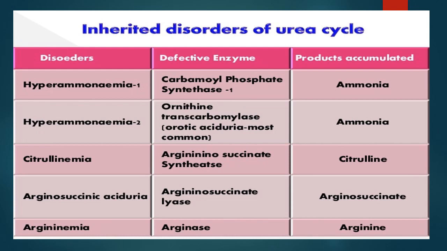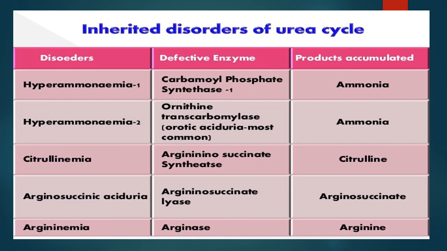These are the inherited disorders of the urea cycle. There are five disorders: hyperammonemia type 1, hyperammonemia type 2, citrullinemia, argininosuccinic aciduria, and argininemia. In the first disorder, hyperammonemia type 1 is caused by a defect in the carbamoyl phosphate synthetase I enzyme, and due to this defect, ammonia accumulates. The second disorder, hyperammonemia type 2, is caused by an ornithine transcarbamylase enzyme defect, and the same accumulation of ammonia is seen.